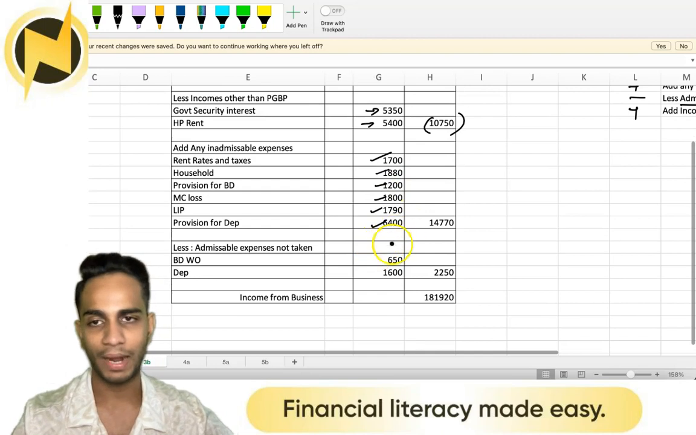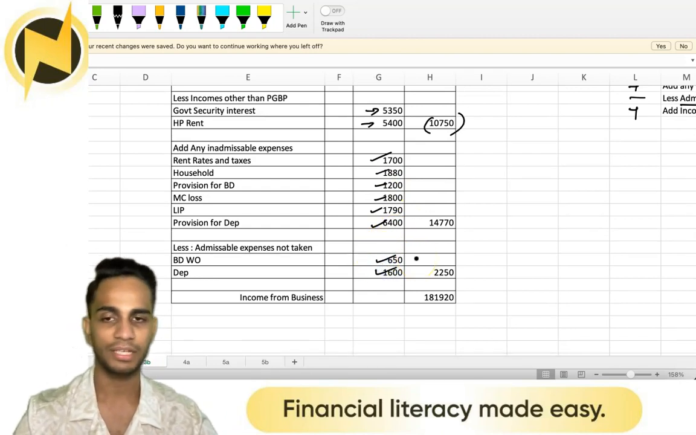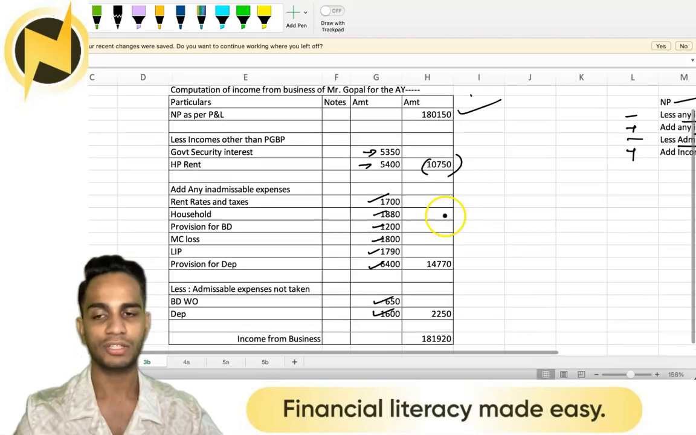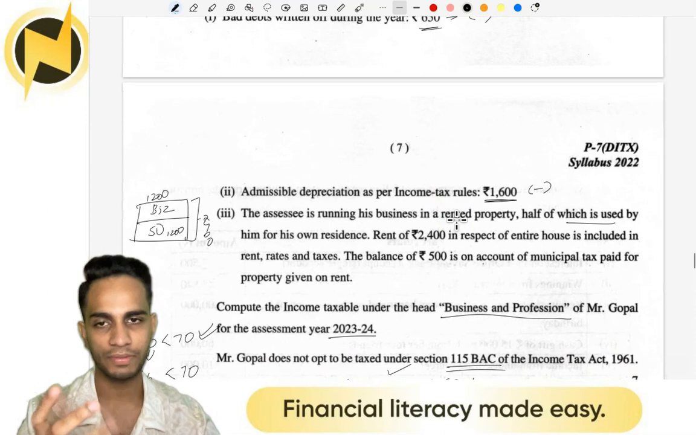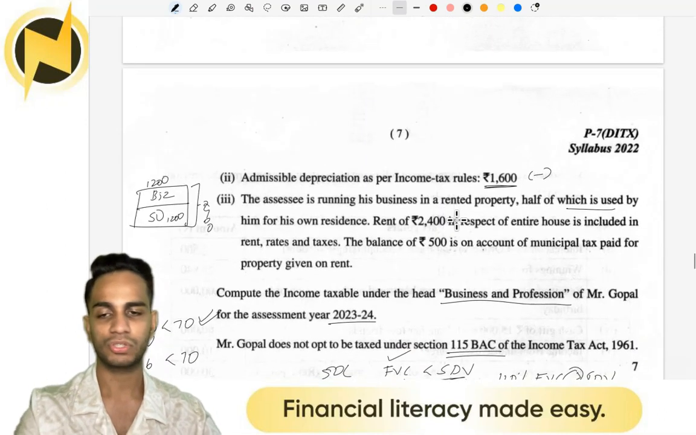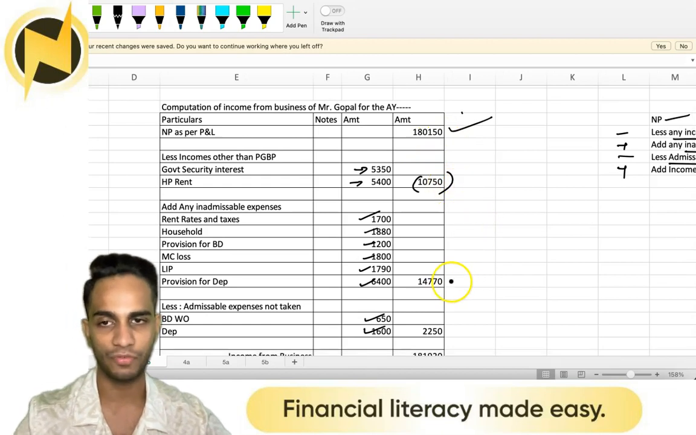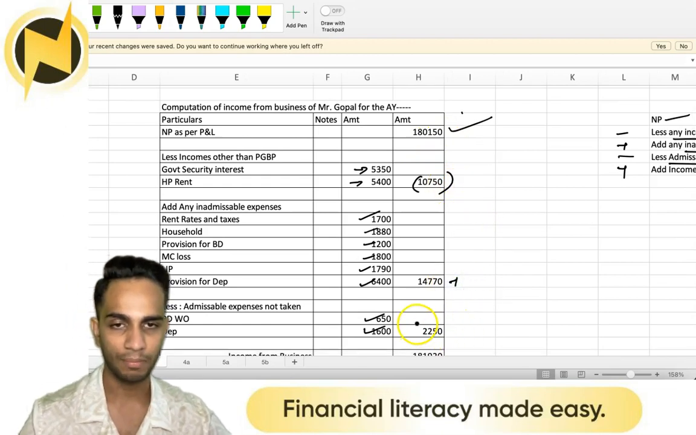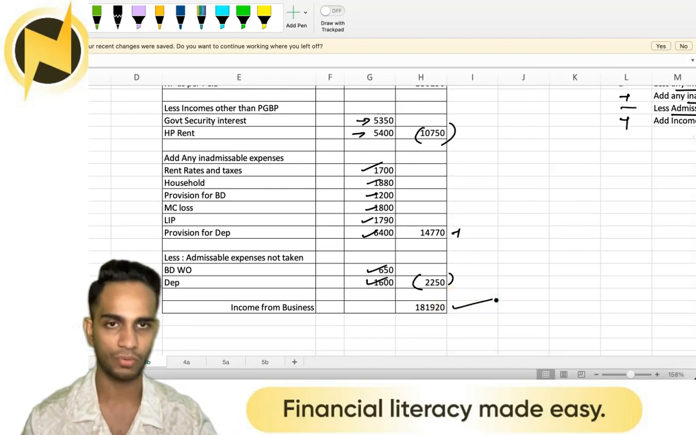Now we know bad debts written off 650 can be deducted. Depreciation 1,600 can be deducted. Yes, we saw that from the adjustments. So we checked all the adjustments. Pretty simple question. So as per everything that we have noted, it's 1,80,150 minus 10,750 plus 14,770 minus 2,250. You'll get your income from business as 1,81,920.